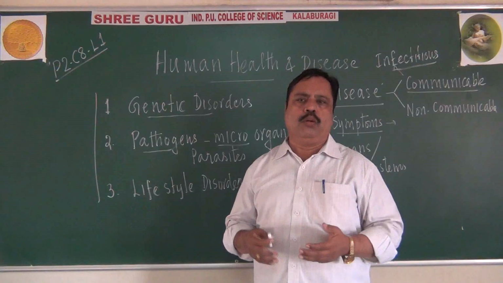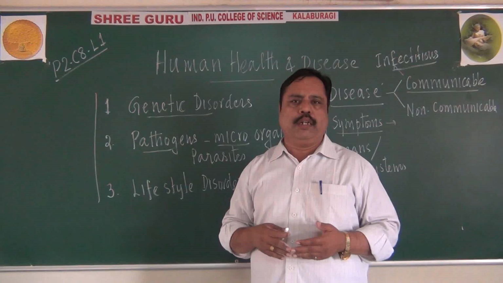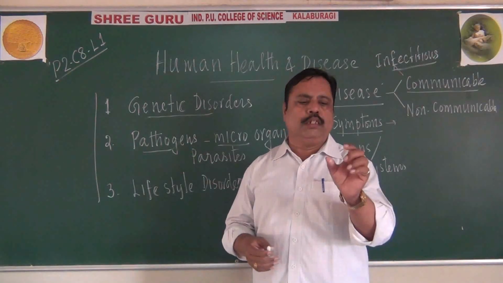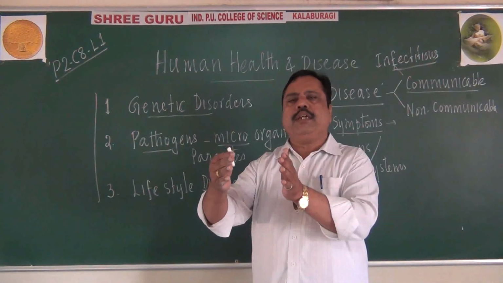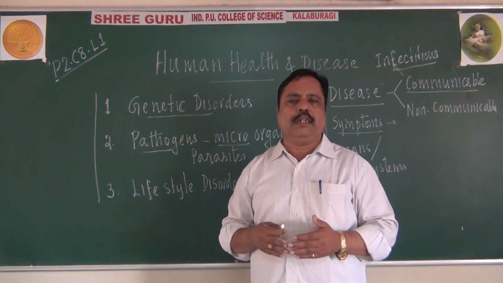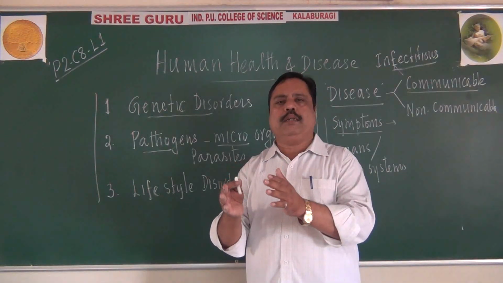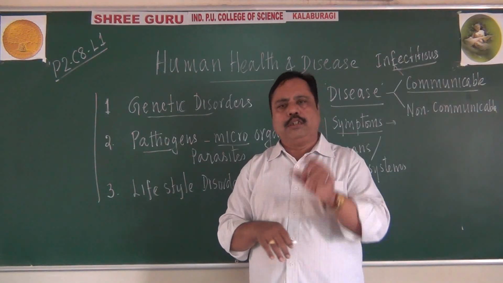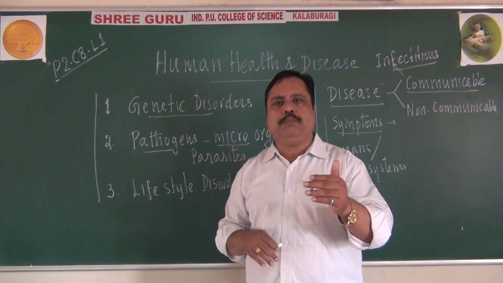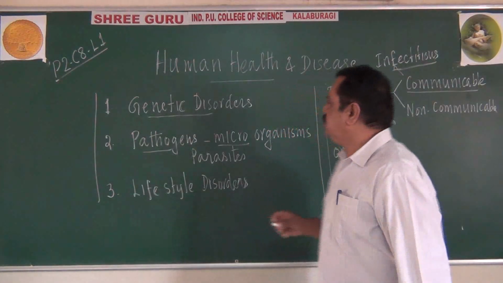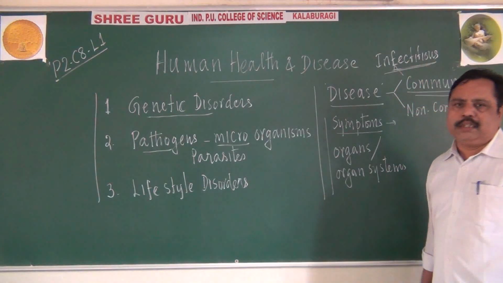It may be the common cold, which gets transmitted from person to person. It may be flu-like fever. Even now we are talking about COVID, the coronavirus. They are all communicable diseases. That's why we are asked to maintain social distancing and wear masks and other things. These are all preventive methods for communicable disease. So certain diseases are transmissible from person to person. Such diseases are called infectious or communicable diseases.